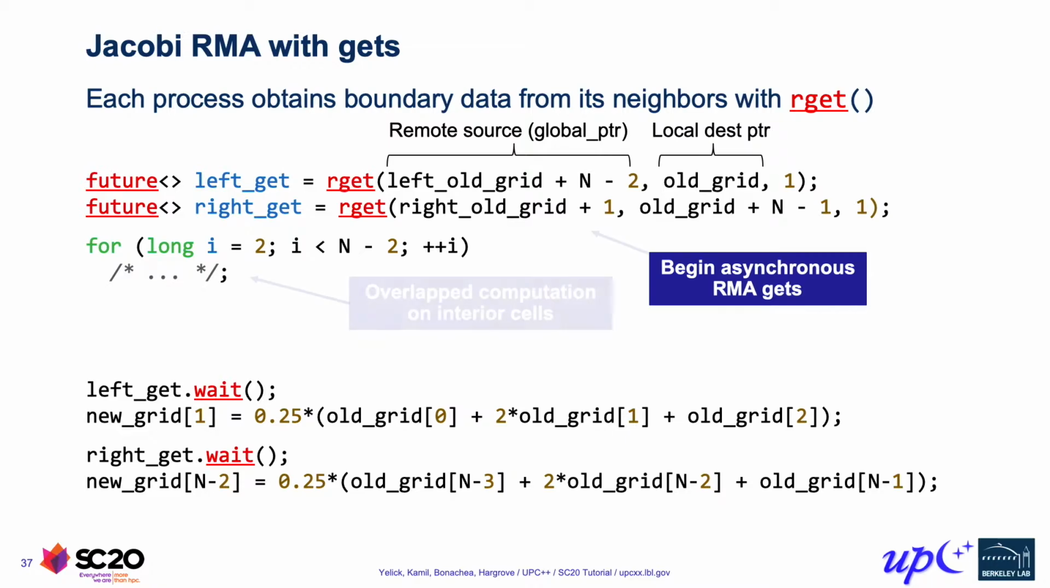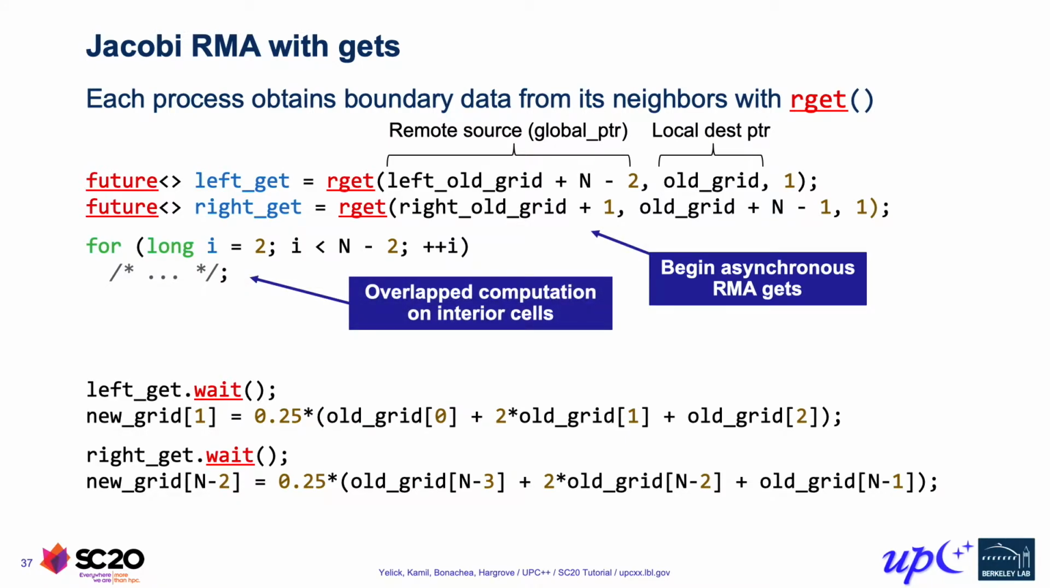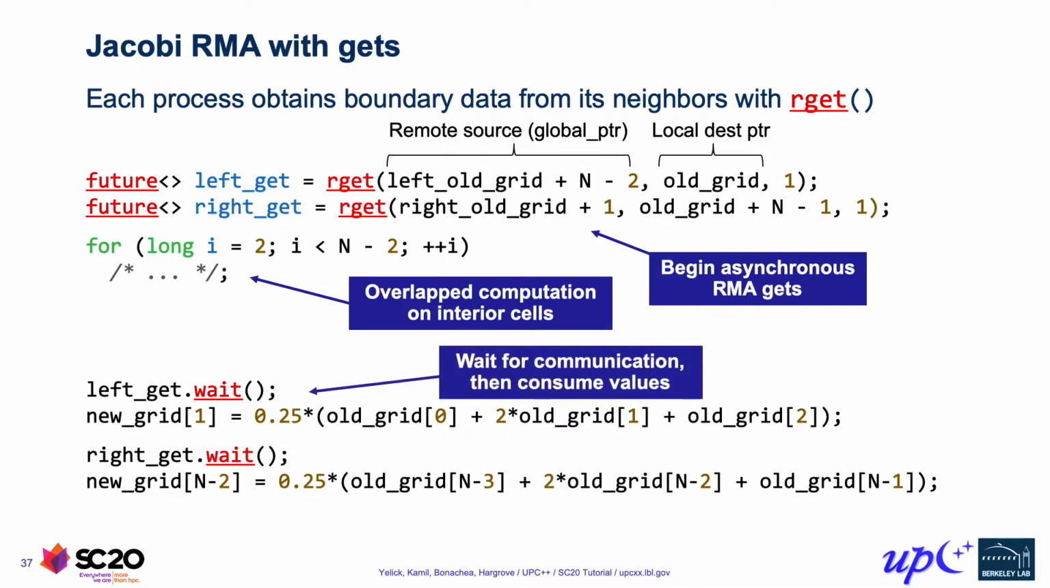Then we can go ahead and do some computation to overlap with that communication. As before, we do the computation for the interior cells, the ones that don't depend on the ghost cells. And then we can go ahead and proceed to wait on each operation to complete, and then do the update for our edge cells. And again, what we're doing here is we're maximizing the overlap between two communication operations as well as the interior computation to hide the latency of the ghost cell access.